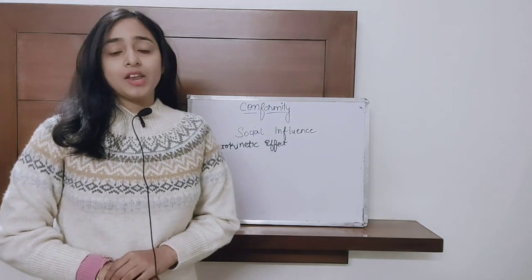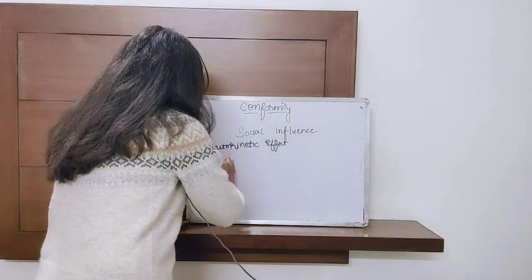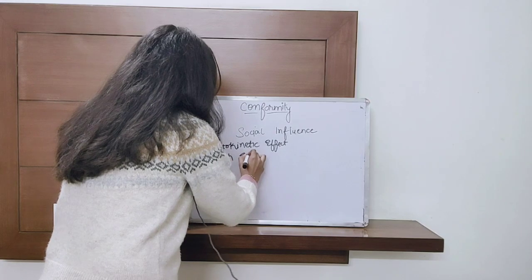The second very famous experiment is the Asch experiment.